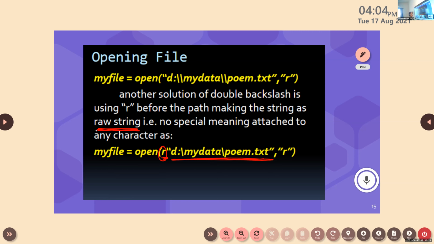It will tell the computer to just treat it as a string. There are no special characters, no escape characters in this. If you don't want to use backslash, then you can put R before that, and this R specifies that this string is a raw string. So there is no special meaning attached to any of the characters here.